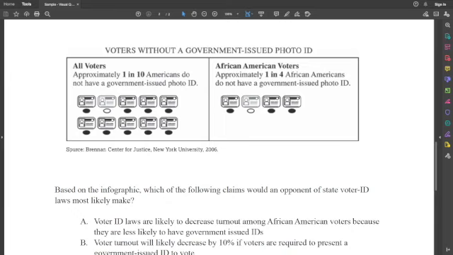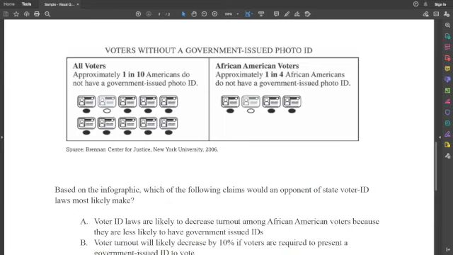All right. Now, just in that cartoon or that little graphic alone, what are they suggesting about government IDs in terms of voting? What do you think they want you to see? They don't have what's needed to vote, the resources necessarily to vote in a lot of states, because a lot of states are passing laws that insist that you have a photo ID in order to vote. In fact, West Virginia, they've had that for a while, but they didn't start enforcing it, I think, until 2018. I think that was the first time I've ever been asked to see a photo ID in order to vote.